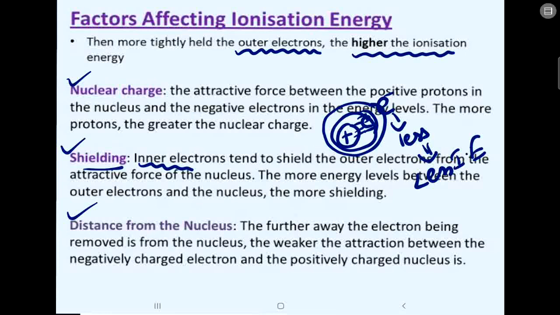So when there is more shielding effect, less ionization energy is needed, because the inner electrons try to prevent the nuclear charge from reaching the outer electron. So there will be less nuclear charge on the outer electron, and less ionization energy is enough to remove that electron.